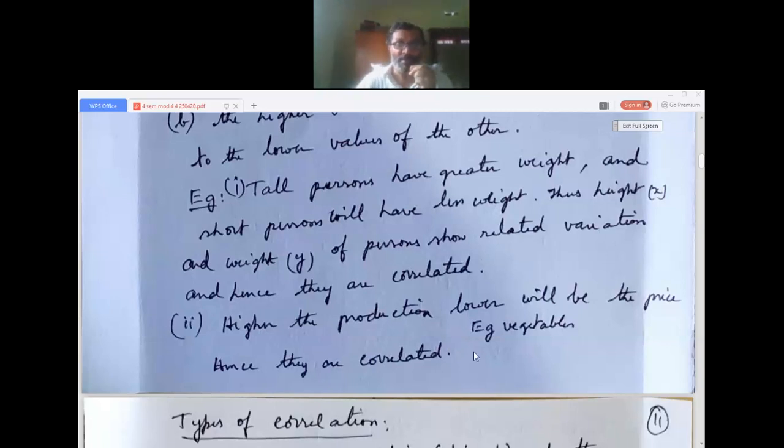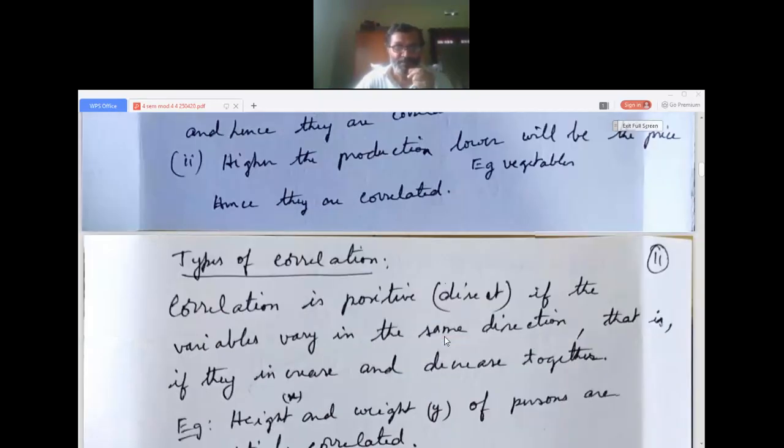For example, we can take vegetables. If the production is more, then the price will be less. Hence, they are correlated. So now, the types of correlation.